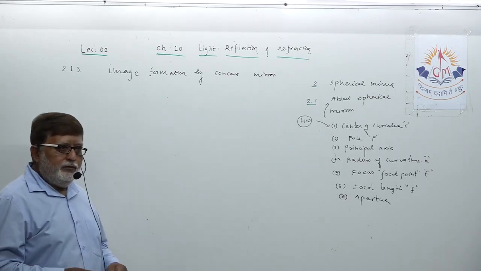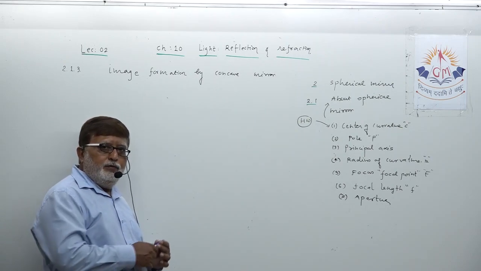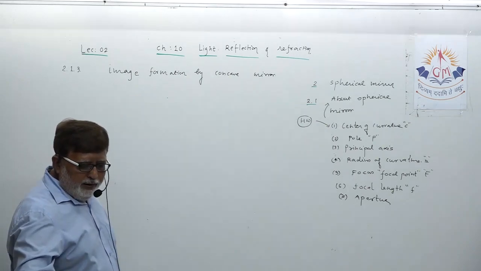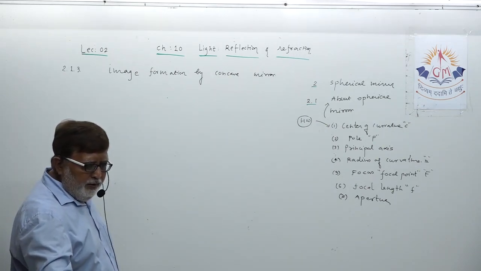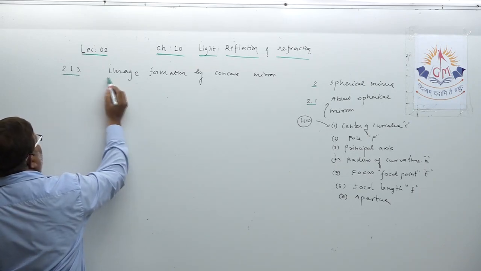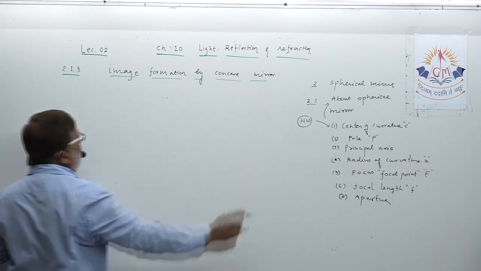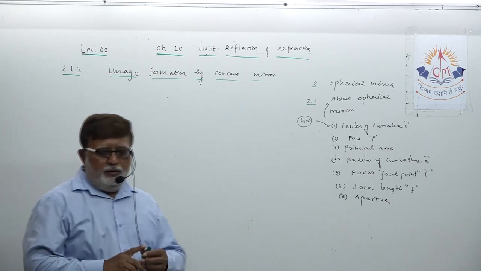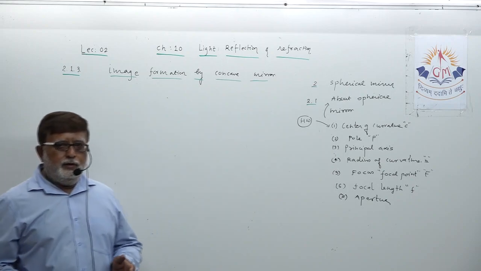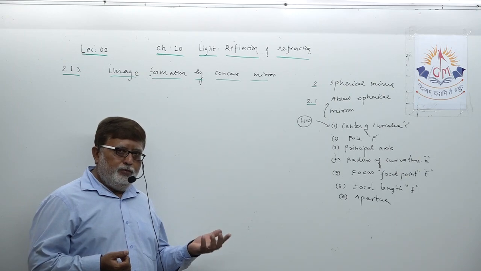not the case that they make only one type of image. Spherical mirrors can make different types of image depending on the position of the object. So we have to understand it in detail, but for understanding the image formation by concave mirror, one thing needs to be clear, that we are going to utilize three rays, which we have discussed in topic 2.1.2.